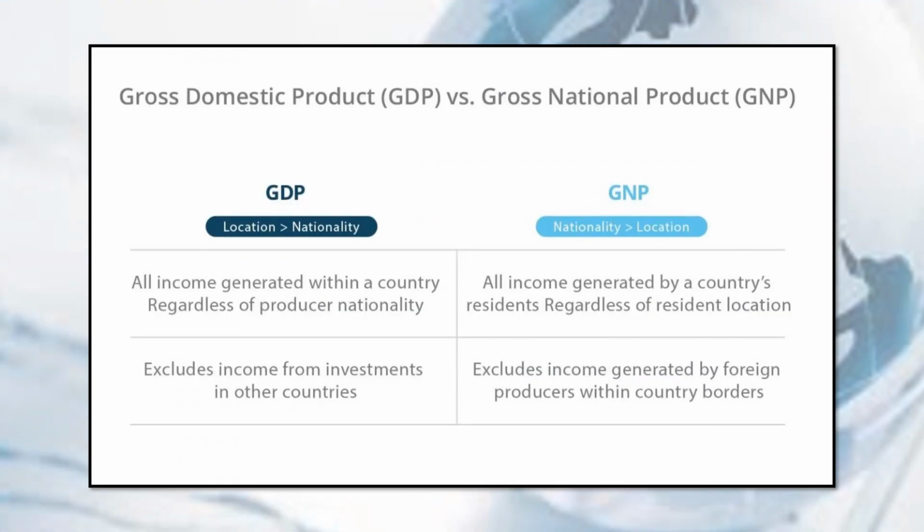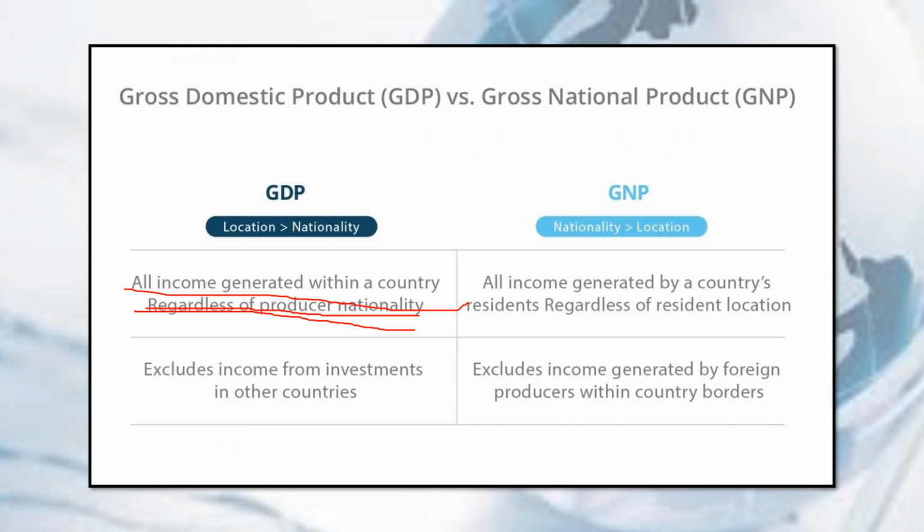Here are other distinctions between GDP and GNP for you to better understand the difference between the two. GDP considers more on location. Again, all of the goods and services produced domestically will be considered in the GDP. So all income generated within a country, regardless of producer nationality.